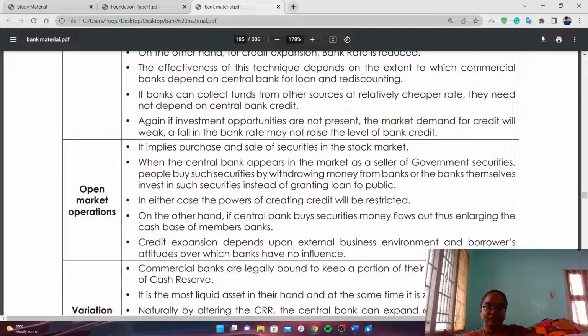At the time of deflation, deflation means people have no money in their hands. At that time, RBI purchases securities from the public. Now RBI gives money, the value of securities, to the public. So by purchasing and selling securities, inflation and deflation are controlled by RBI.